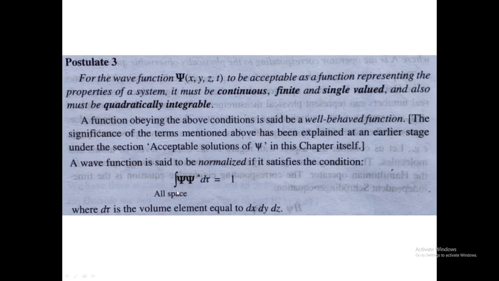Okay, so this wave function psi star psi is representing the probability density, that is the electron density, and d tau represents the dx, dy, and dz. Okay,